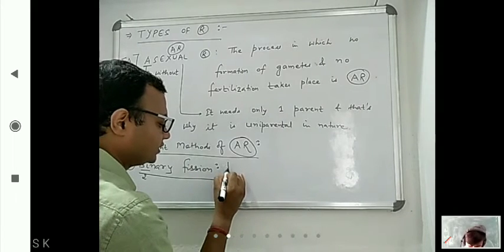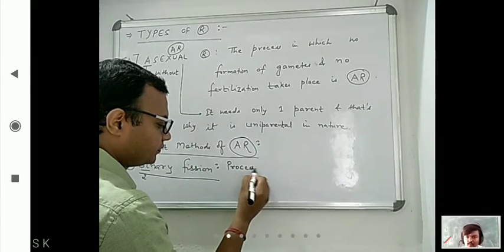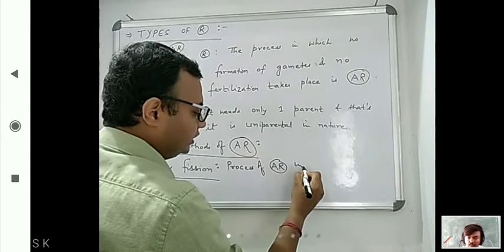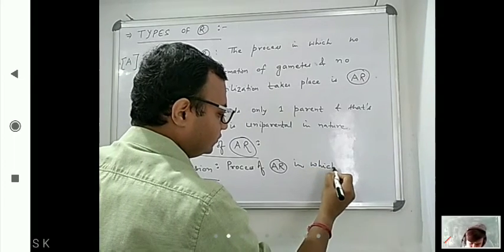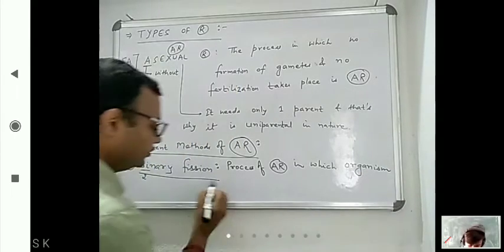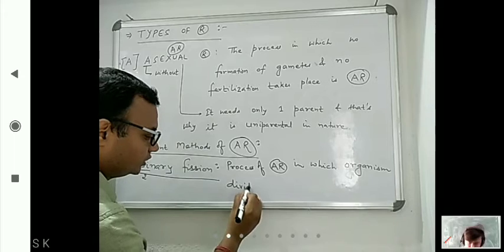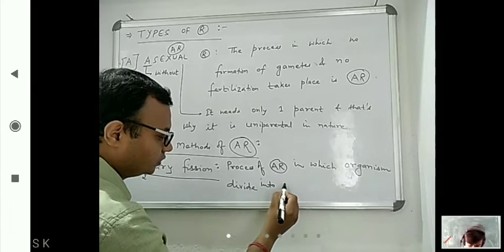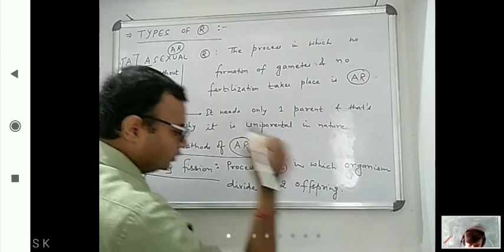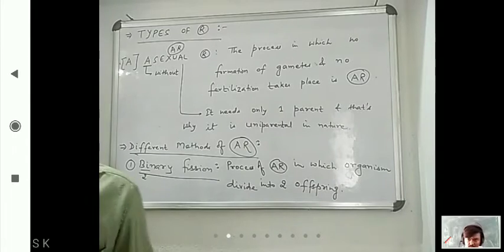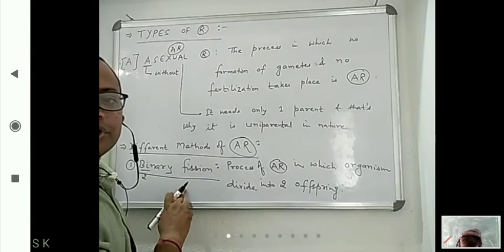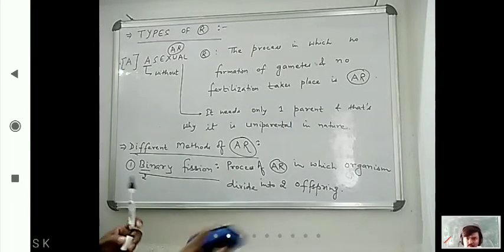So the process of asexual reproduction in which the organism divides into two offspring is known as binary fission. Now here questions come on which kingdoms mostly show binary fission.